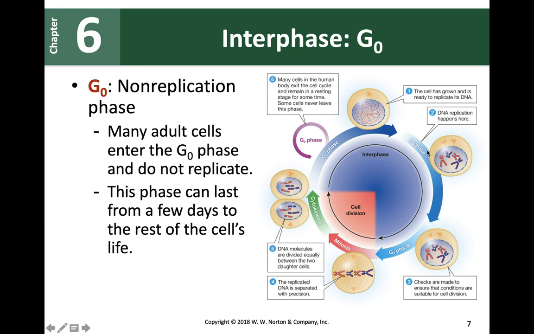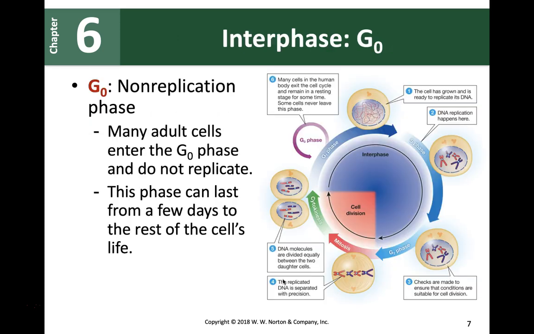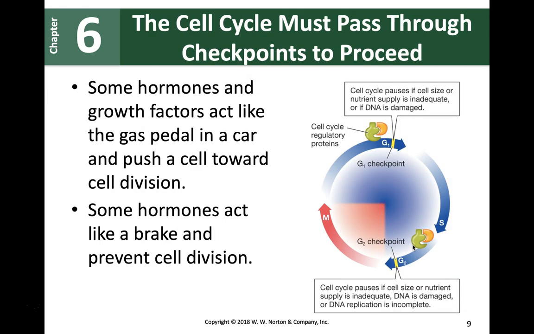Now, even after it goes to the S phase, we have this G2 checkpoint. This stops the cycle again if the cell is too small, if there's not enough nutrient, or the cell is damaged, or if the chromosome duplicated in the S phase is incomplete. So replication is not done yet. There will be a checkpoint right here, and those proteins are not going to allow the cell to move from S phase to G2 phase. It's going to stop the cell cycle right there. Again, you can see in this figure we have the G1 checkpoint and G2 checkpoint.